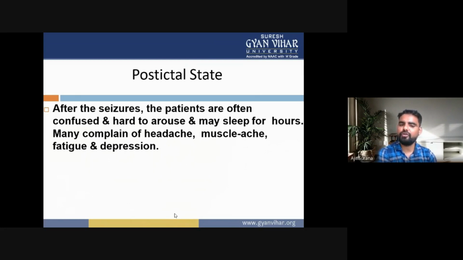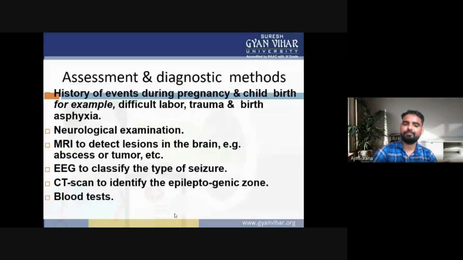After the completion of the seizures, the patient may be confused and hard to arouse, and may sleep for hours. The patient may have many complaints of headache, muscle ache, fatigue, and depression. This condition is the postictal state.